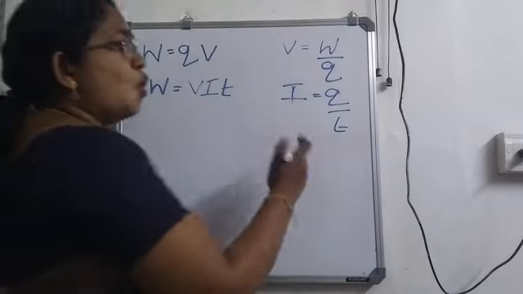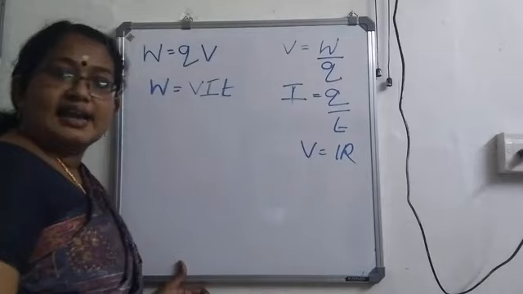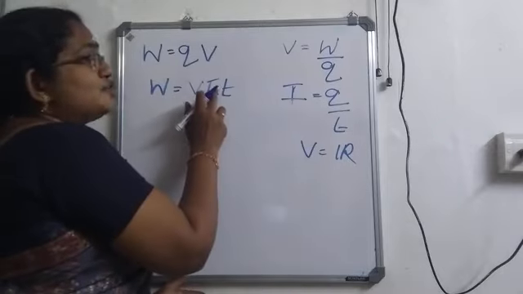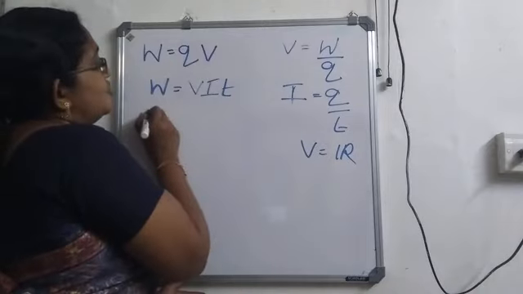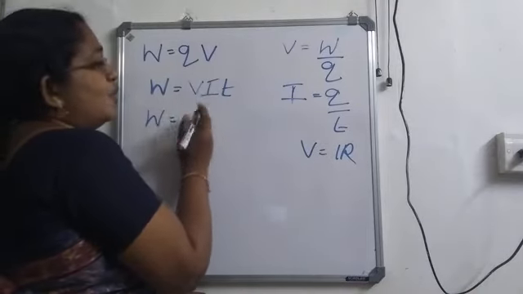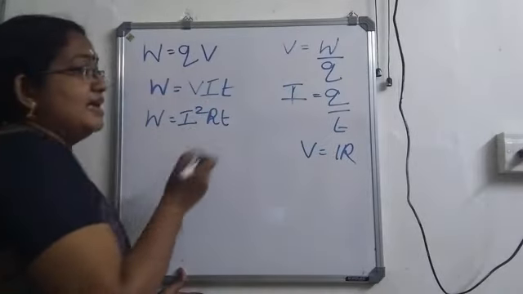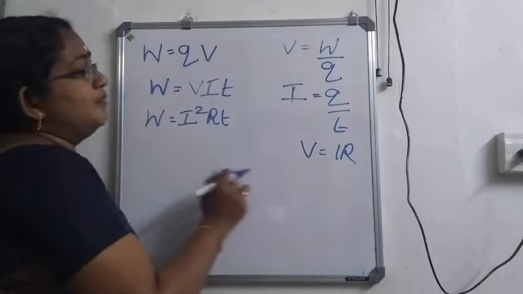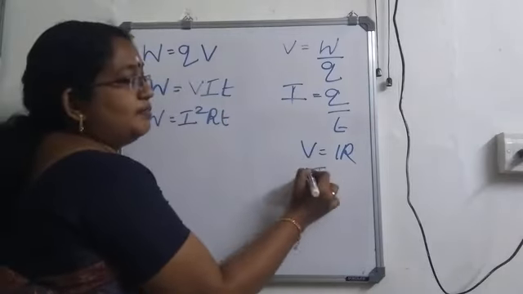Then from Ohm's law, we learned that V is equal to IR. So I am going to replace this V with I and R. So what will we get here? Instead of V, I am putting IR. So IR into IT, that is I square RT. Then in the same equation, if I give a substitution for I, what will I be?